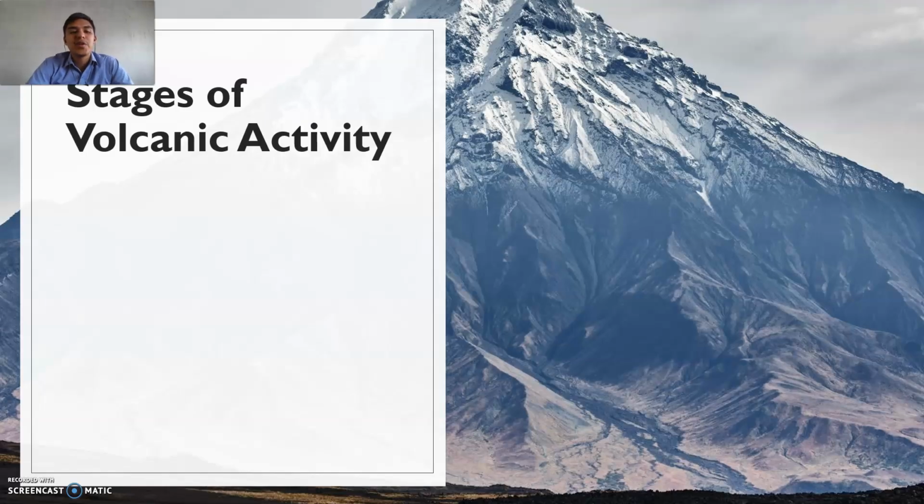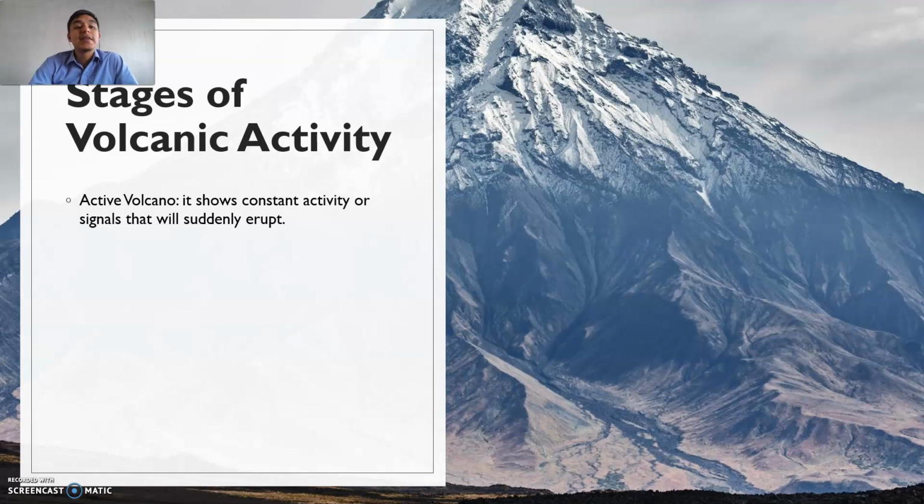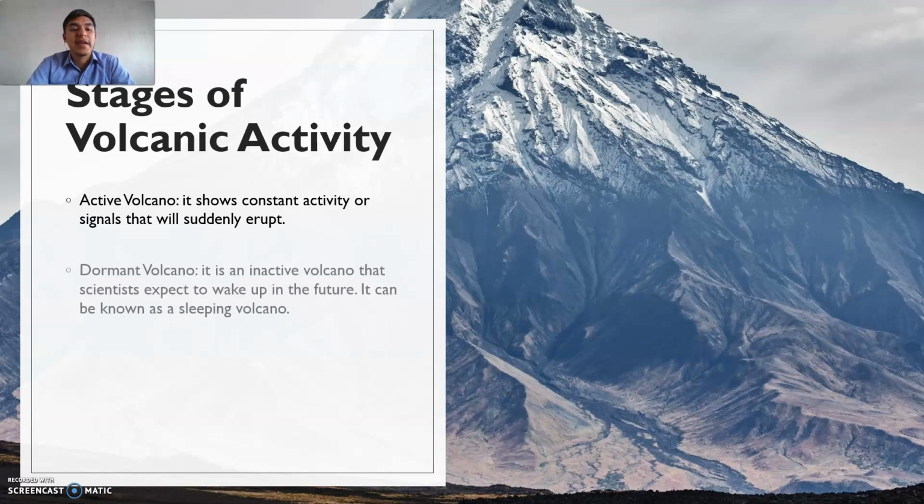Alright, so now we're going to talk about the stages of volcanic activity. First of all, we have an active volcano. What does it mean when we say that there is an active volcano? Basically, it shows constant activity or signals that it will suddenly erupt. This activity means that lava is constantly popping out of different vents or out of the crater of the volcano. So that's the way we can identify an active volcano.